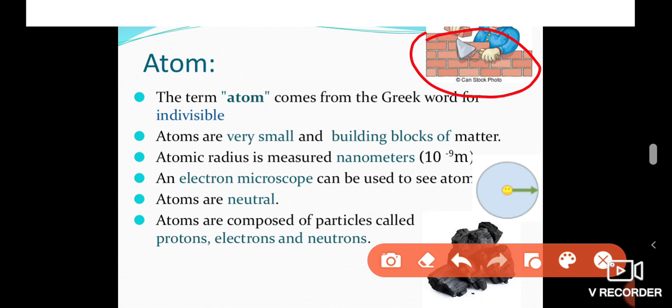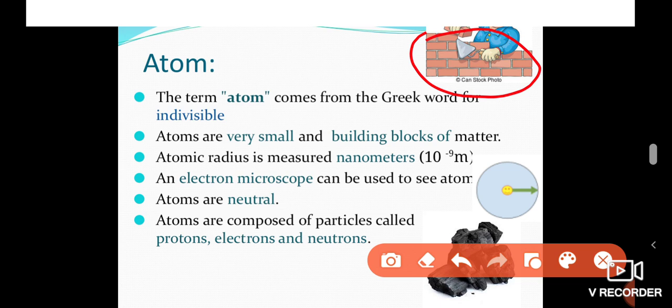The proton has a positive charge. The electron has a negative charge. The neutron is a chargeless particle. The protons and neutrons combine together to form a nucleus, which is present in the center of the atom. Then the electrons revolve around the nucleus. So an atom is made up of three basic particles called subatomic particles: proton, electron and neutron.